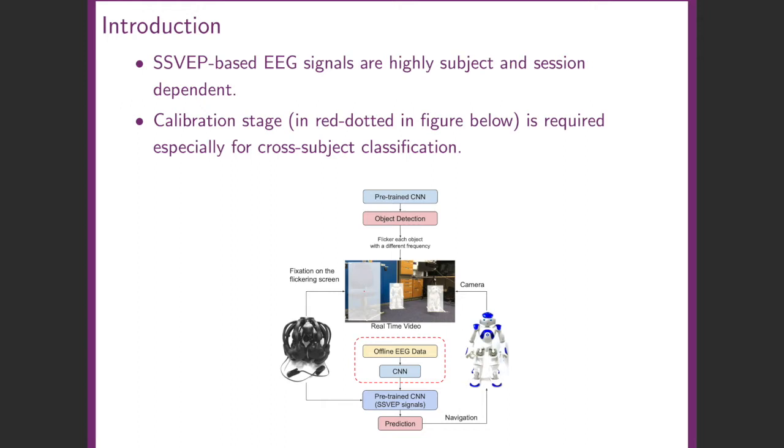SSVEP, or Steady-State Visual Evoked Potential, is a type of neurophysiological response induced directly via subject fixation on a frequency-based visual stimuli. However, the acquired signals are often heavily subject and session dependent, which leads to long and tedious calibration requirements, especially on cross-subject generalization. This figure shows our real-time BCI application workflow, with the calibration stage shown in the red dotted rectangle.